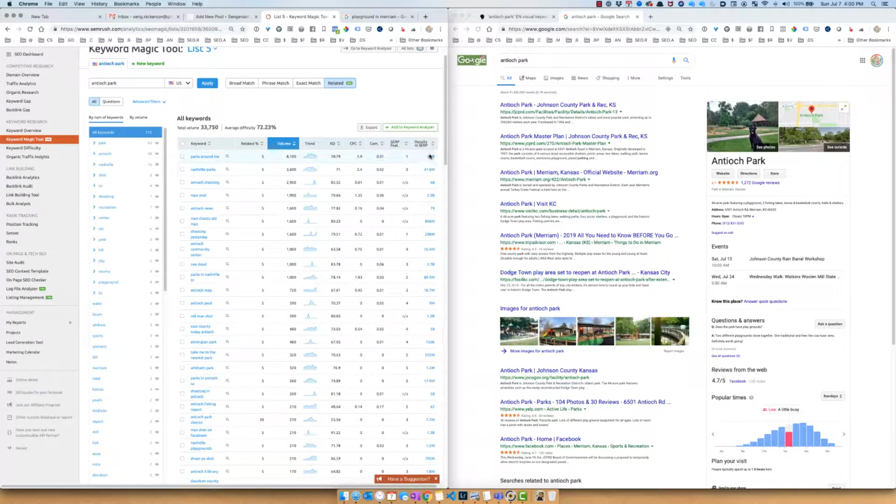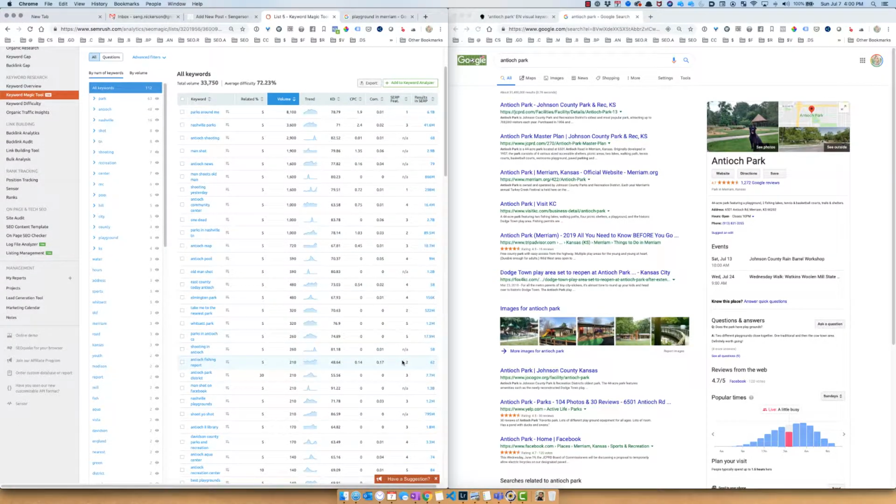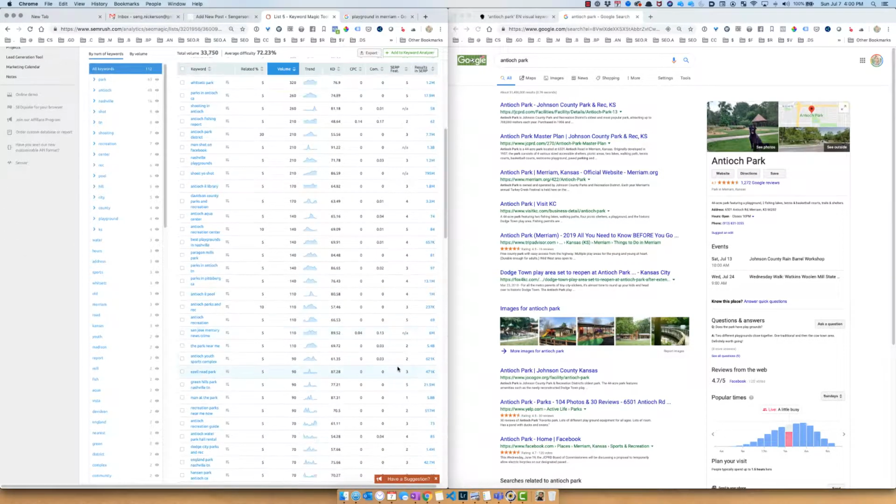And then I'm going to look here to see how many results are actually on the search engine results page. What I want to do is understand how many people have written about it. And so a lot of them are around shootings. Well, let's see, Antioch Aqua Center, Antioch Recreation Center. So I'm going to go Dodge City Parks and Rec.